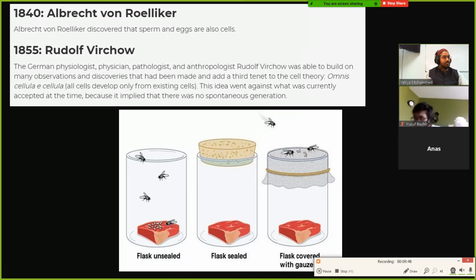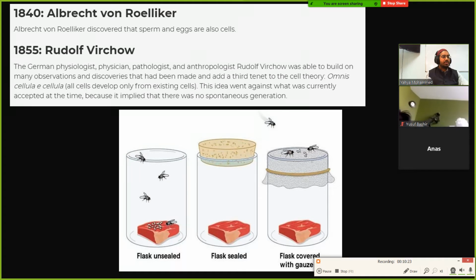What did Virtue think? So in this experiment, he's showing that, okay, which of these flasks shows maggots, like worms, on the meat? The unsealed flask, right? In the middle one, you don't see any worms or maggots. So what does that show? It shows that the maggots are not just coming from the meat itself. A fly is coming and laying eggs, and then from the eggs, the maggots and worms are appearing.